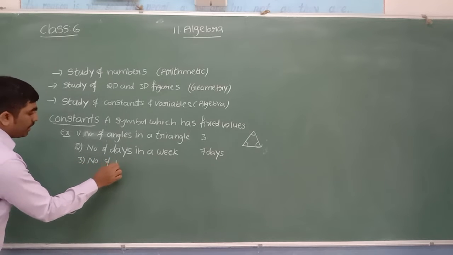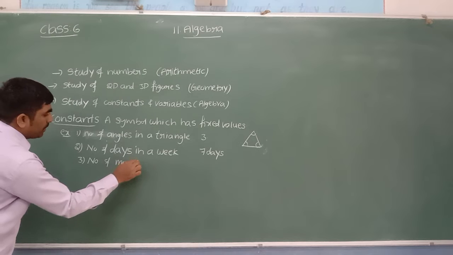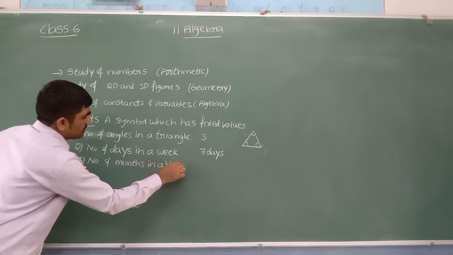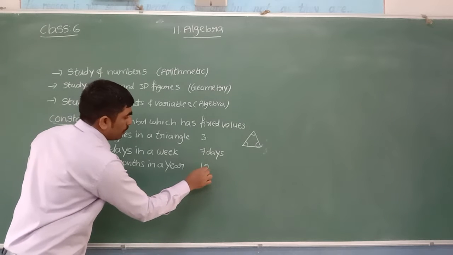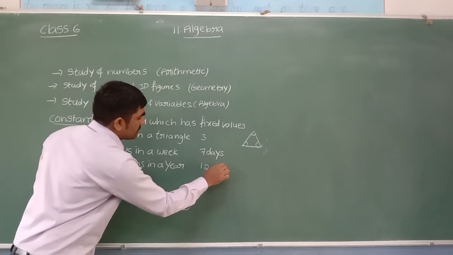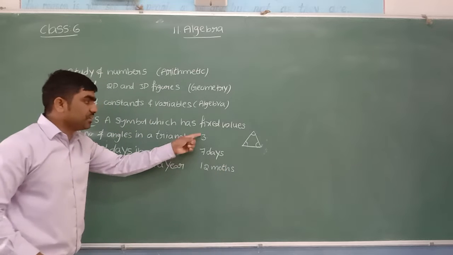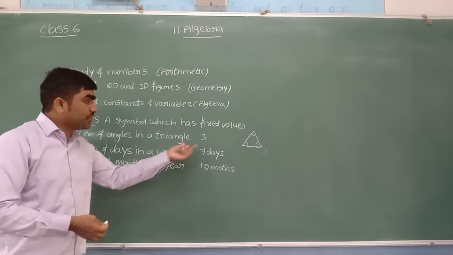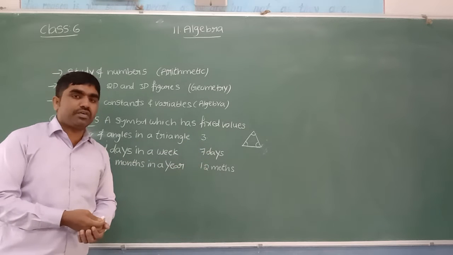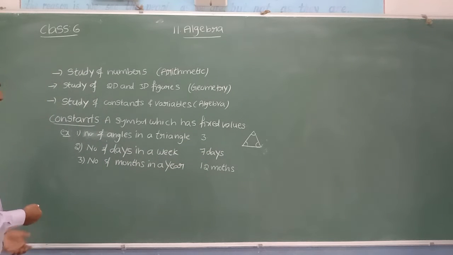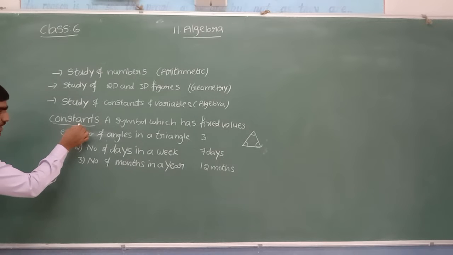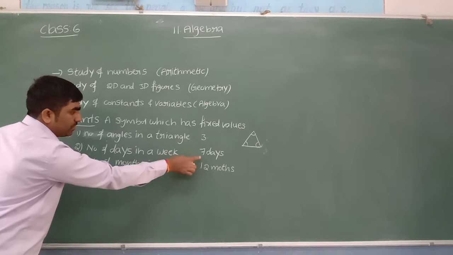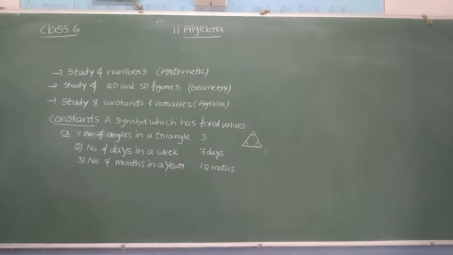We can write here number of months in a year. How many months do we have in 1 year? We have 12 months. So all these statements have fixed values. Can you observe how we represent those fixed values? With the help of numbers. Constants are nothing but things which have a fixed value, and those fixed values we represent with numbers.